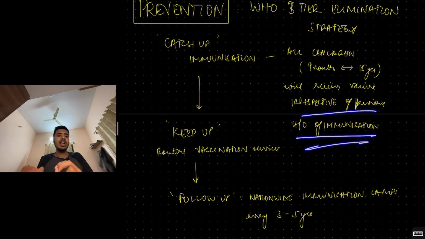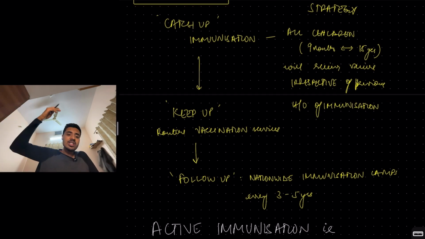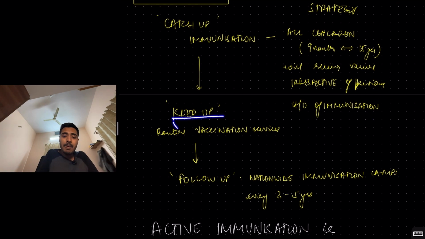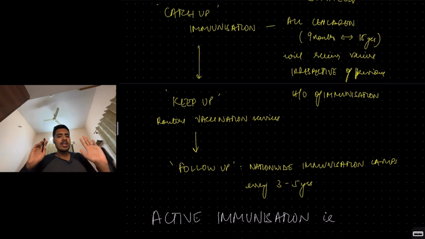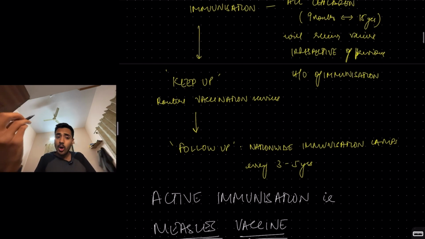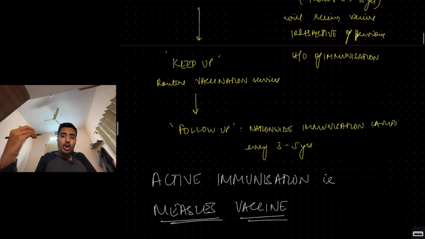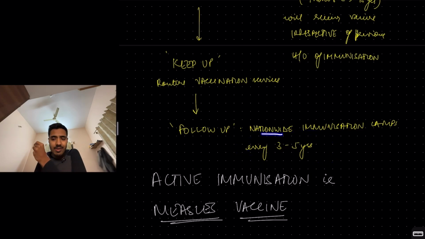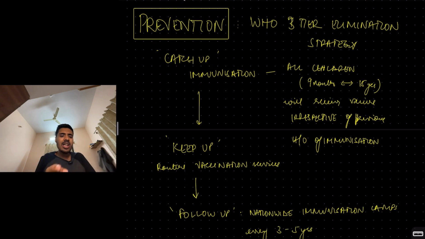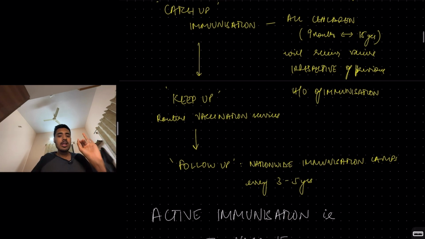That is catching up. Once we reach a certain level, we need to keep that level, right? So keep up immunization. That is routine vaccination services to whoever comes to the hospital, to the clinic. Then follow up immunization. Not everyone comes to get immunized, so once again you will do nationwide immunization camps, targeting cyclically every 3 to 5 years, so that all the target children are immunized. So that is the WHO strategy: catch up immunization irrespective of history, 2 doses, vaccination nationwide camp, then keep up, then follow up.